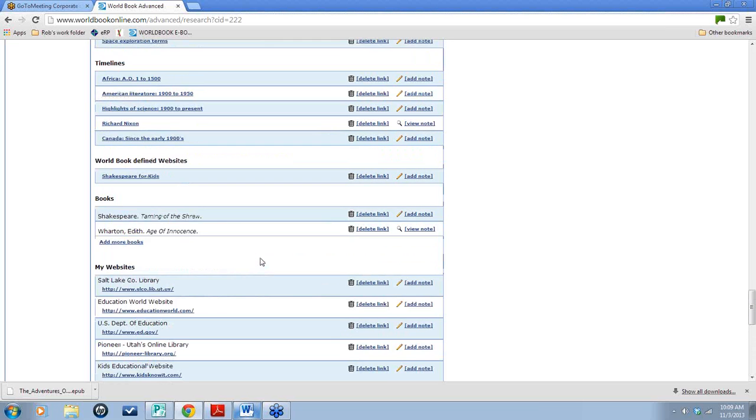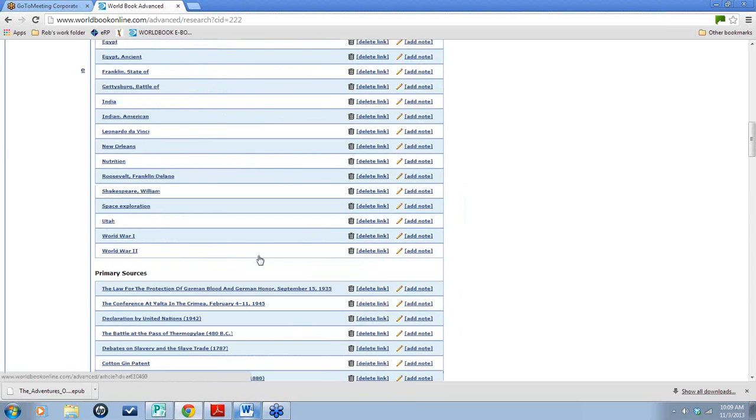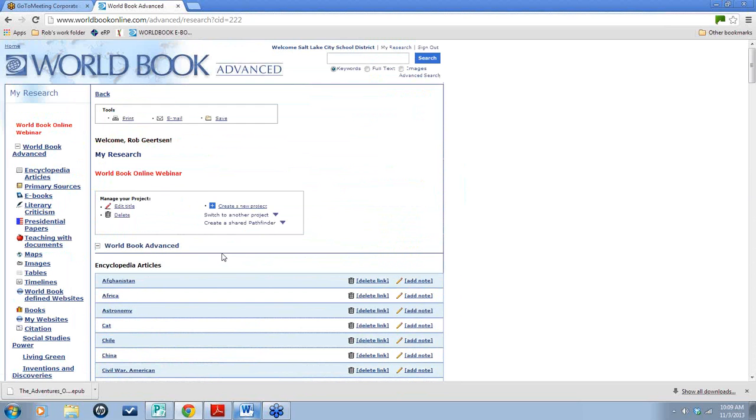And so this is a really cool feature where you can centralize your information. Not only that, if I was a student and I was doing research for English, history, and science, you can create different names.